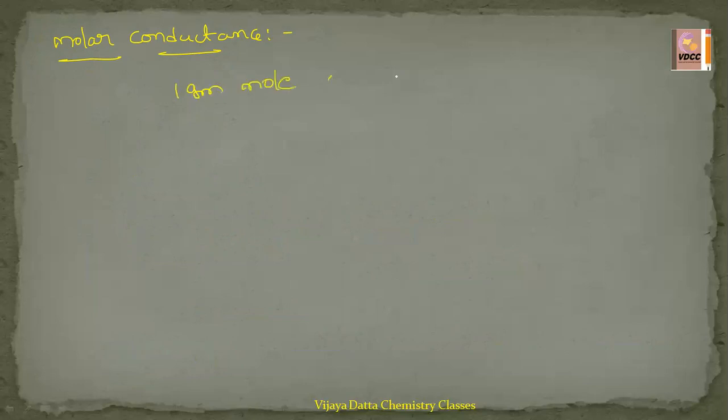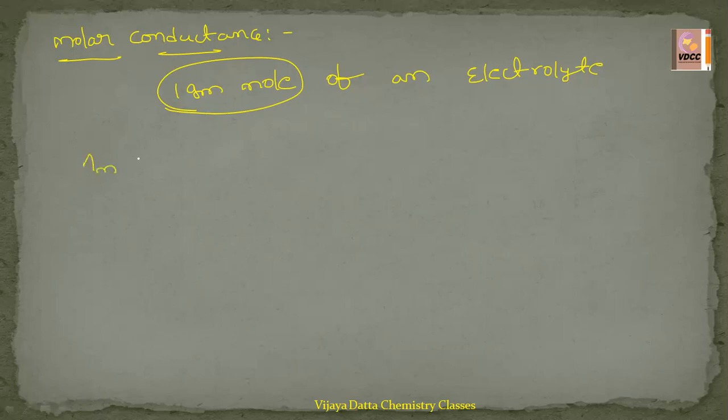The conducting power of a solution containing 1 gram mole of an electrolyte is called its molar conductance. It is represented with capital lambda m. The formula for molar conductance is kappa into 1000 by molarity.